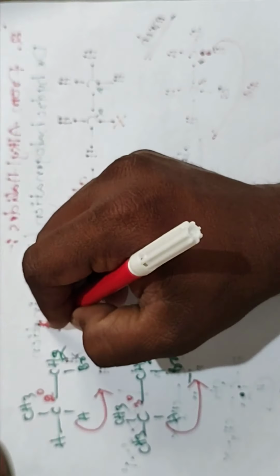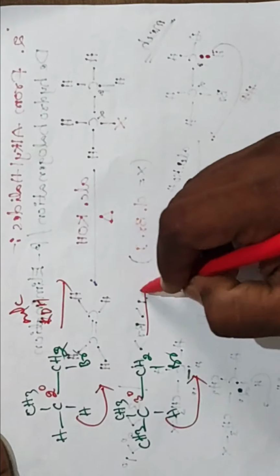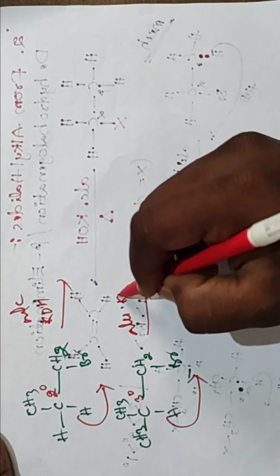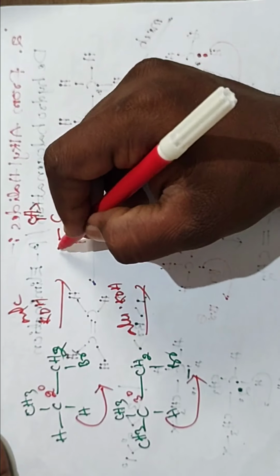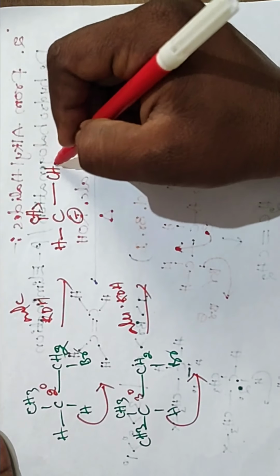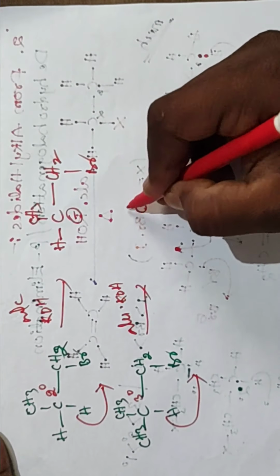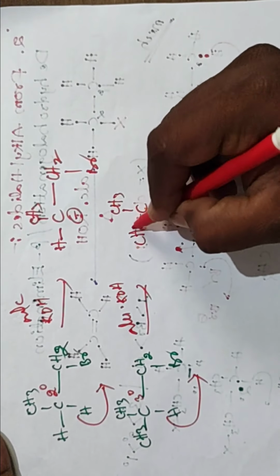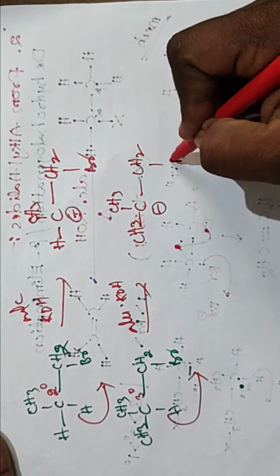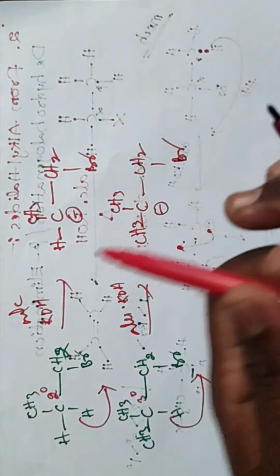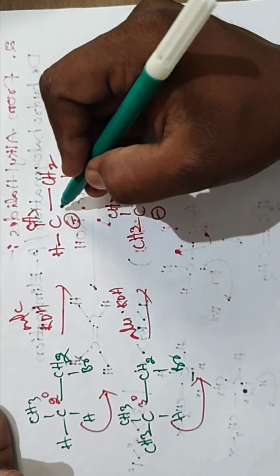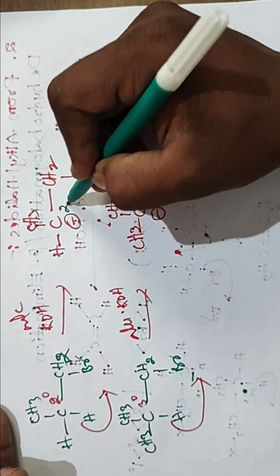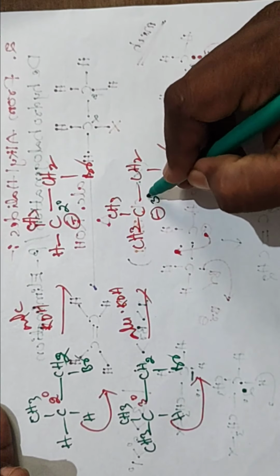After removal of H plus by alcoholic KOH, we get CH3 CH minus CH2 Br, and the same for the other. So here the negative charge is present at the secondary carbon, and at the tertiary carbon.